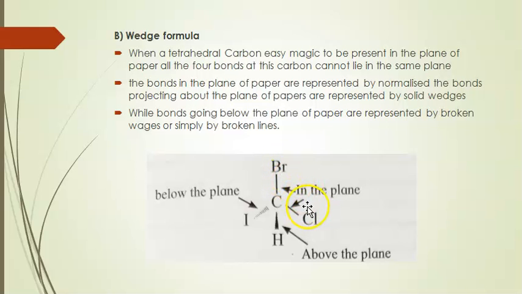The bonds below the plane are represented by dotted lines, and the thick line represents above the plane. That formula is called the wedge formula, used for tetrahedral carbon atoms.